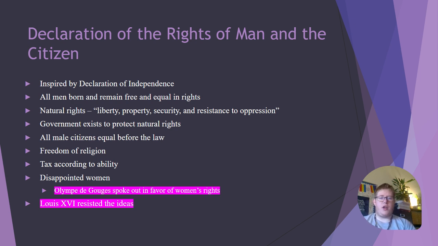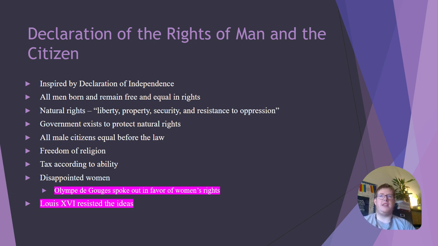It includes the ideas of all men are born and remain free and equal in rights, that they have natural rights like life, property, security, and resistance to oppression, that the government exists to protect those natural rights. So a lot of these Enlightenment ideas that we talked about last chapter. Also things like all male citizens being equal before the law, freedom of religion, and being taxed according to ability.